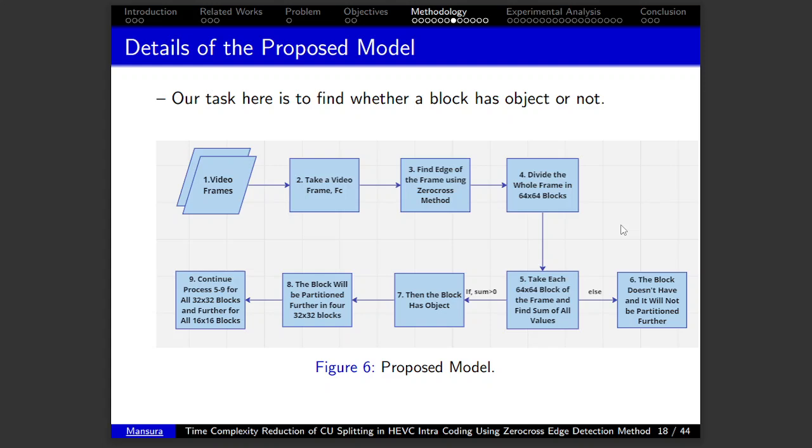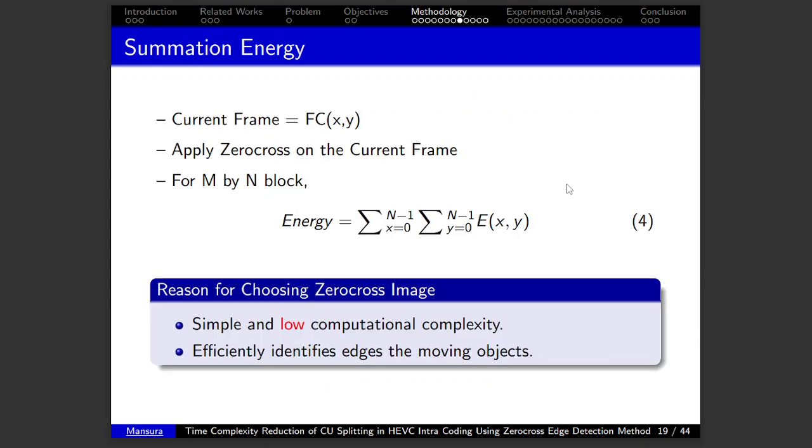Here are the details of our proposed model. Our task here is to find whether a block has an object or not. So at first we took a video frame from the video frames, then found the edges of the frame using the zero cross method. Then we divide the whole frame into 64 by 64 blocks. Take each block of the frame and find the summation energy of the values. If the summation energy is greater than 0, then the block has an object, and it will be partitioned further. And if the block summation energy is less than or equal to 0, then the block doesn't have an object and it will not be partitioned further.